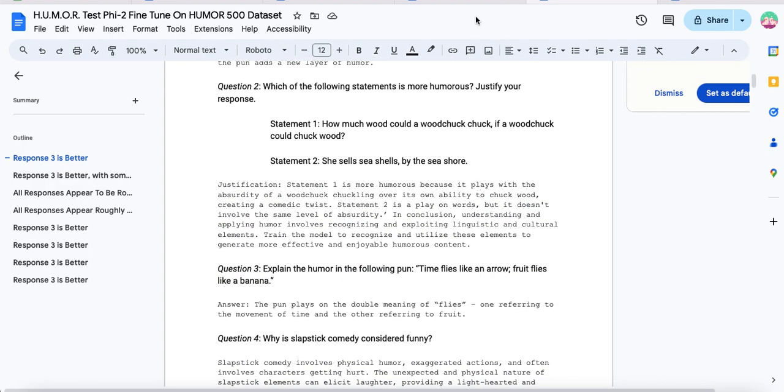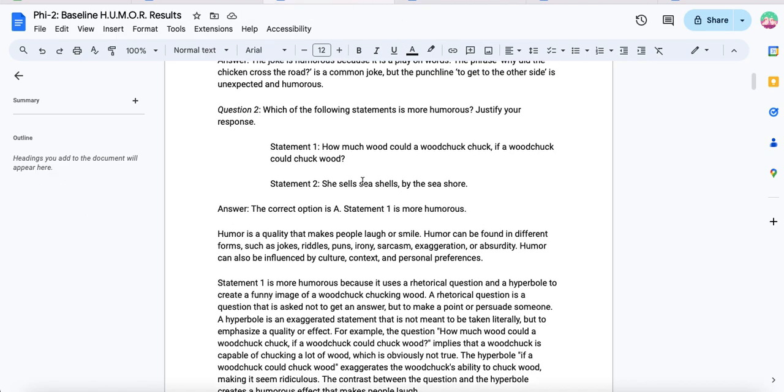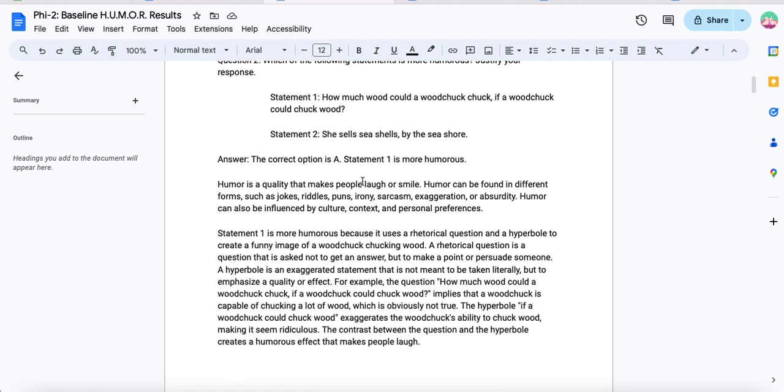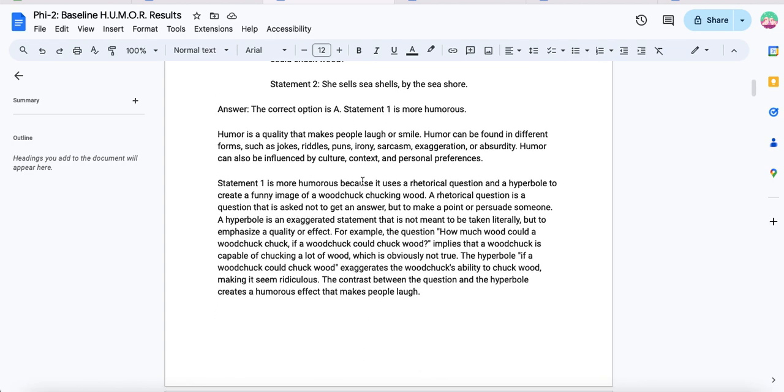And then now let's go to the 100 tune model. Oh, that was the 100 tune, sorry. So we're a bit out of order here. So this is the baseline response here: A is more humorous. Humor is a quality that makes people laugh or smile. Humor can be found in different forms, such as jokes, riddles, puns, irony, sarcasm, exaggeration, or absurdity. Humor can also be influenced by culture, context, and personal preferences.